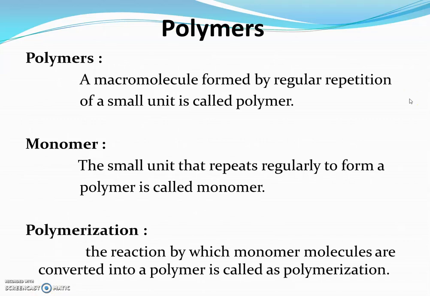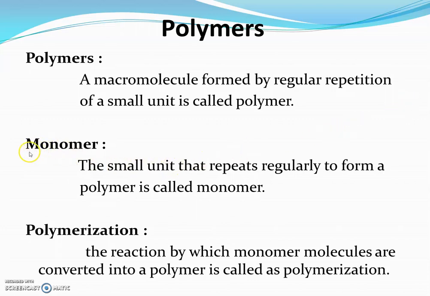The definition of a polymer: a macromolecule formed by regular repetition of a small unit is called a polymer. Take the example of polythene. Polythene is made from ethylene. In that molecule, the ethylene molecules are joined together to form a very large molecule, which is nothing but a polymer.